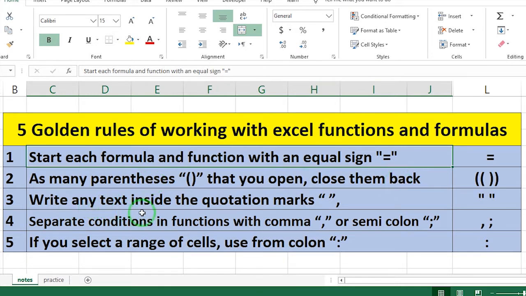So the third one, write any text inside the quotation marks. In your function, if you're writing any text, the text must be written inside the quotation marks. Otherwise, you will get an error.